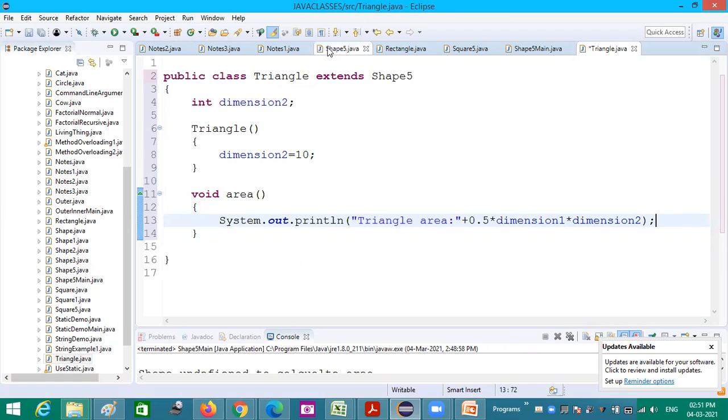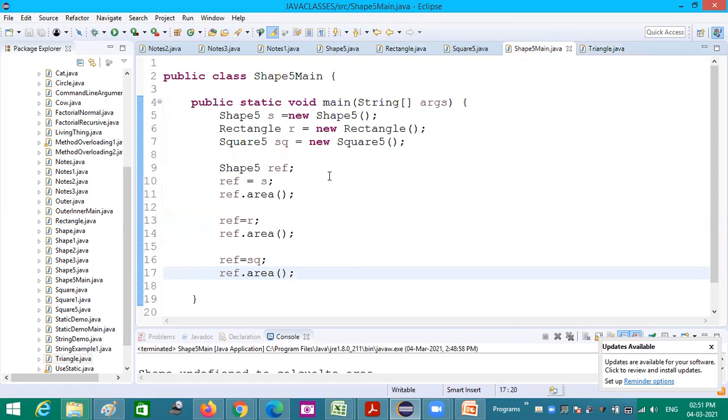So now when we consider these three classes, shape, rectangle, triangle, it is hierarchical inheritance. Both rectangle and triangle are sharing the same shape properties. Now in the same main class, I am creating an object for triangle also.